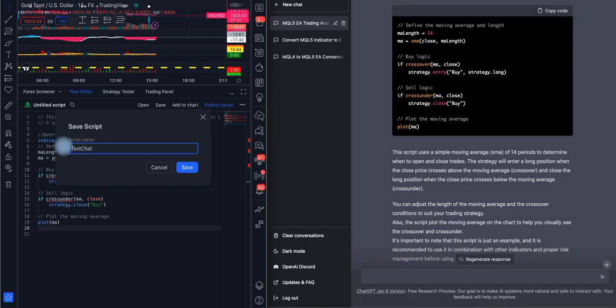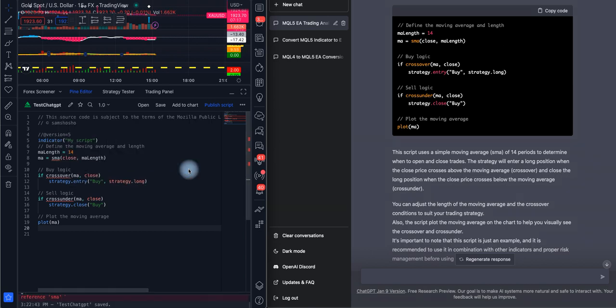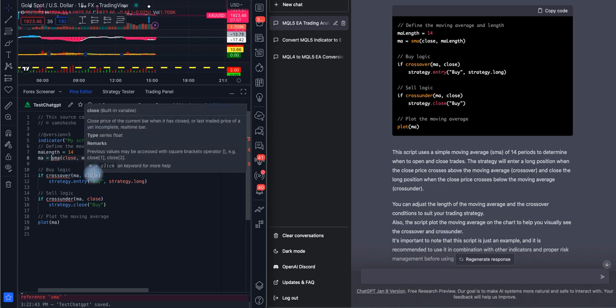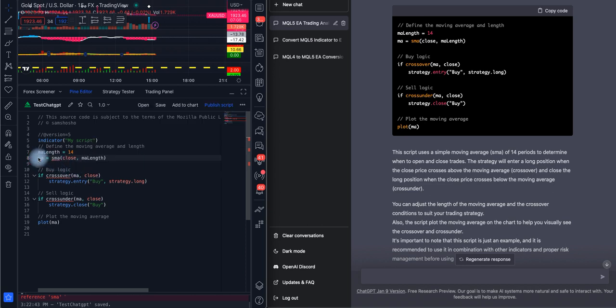ChatGPT. Let's see what happens. Look at this. Right away we got a reference error. Now say I would fix this, or say I would comment this and say save. Look at this crossover. What is crossover? It's giving you everything has errors.